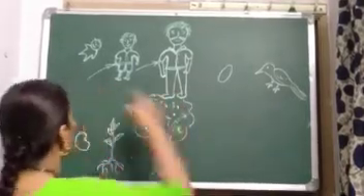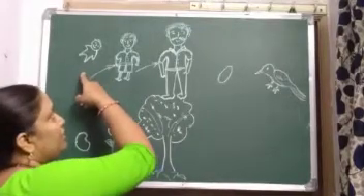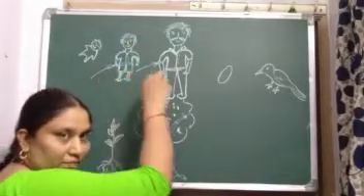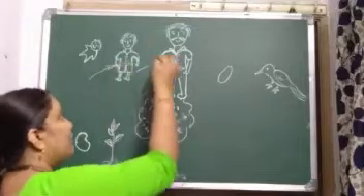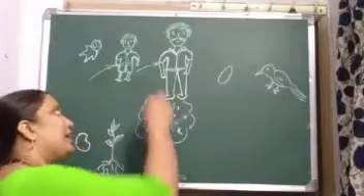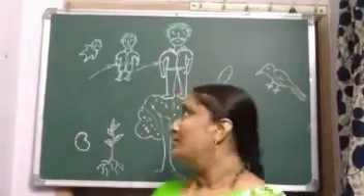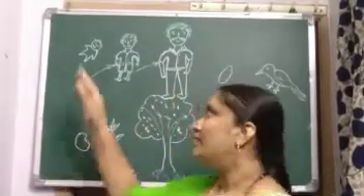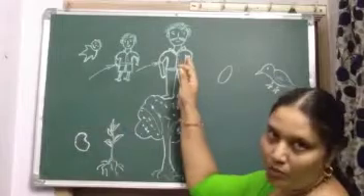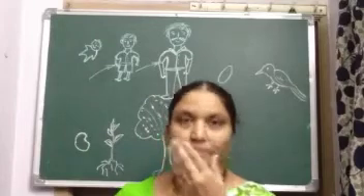See children, this is a small baby. The small baby became a small boy after a few months. Then after a few years, became a big man. As well as human beings, animals and birds also grow. First there will be a small one, then day by day they will grow, and we need food to grow, to live, and we will breathe.